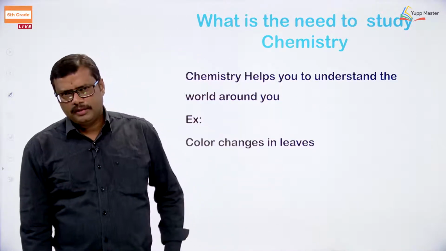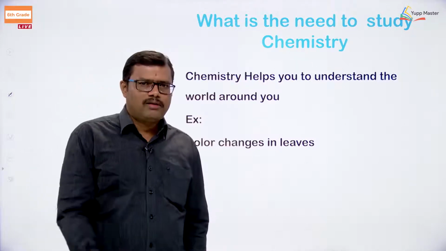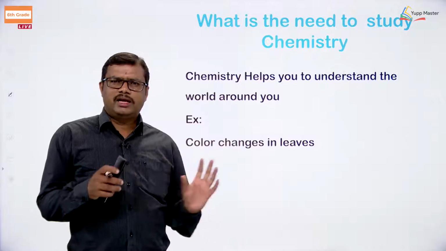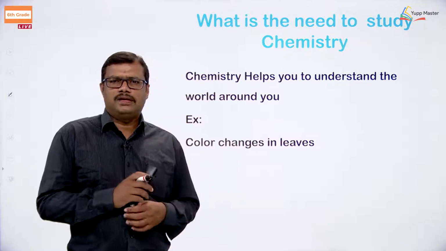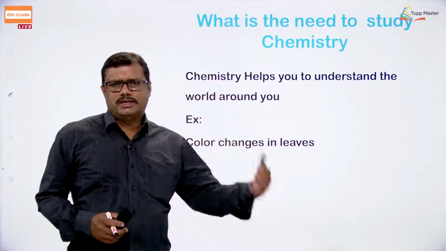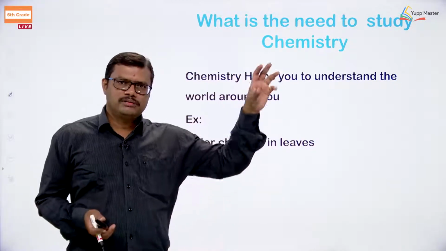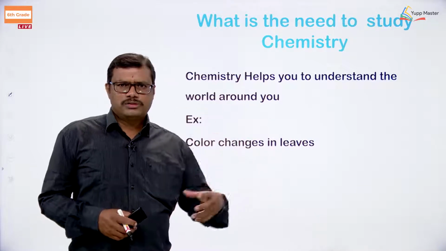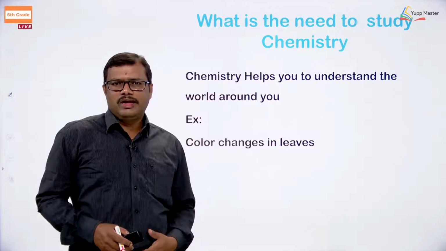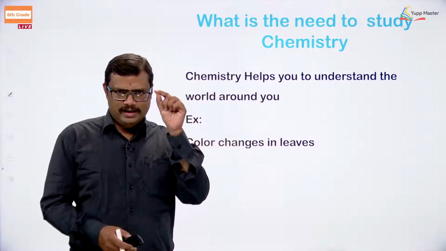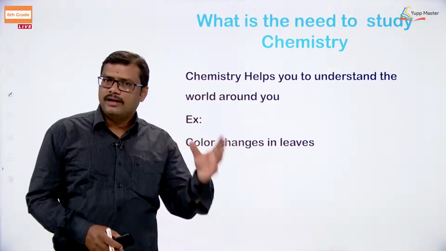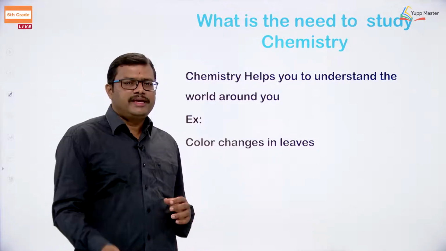For example, the color changing in the leaves, I think you people have observed. In the rainy season, generally trees will have very green, beautiful green colored leaves. But as soon as the summer season starts, what happens? The leaf starts falling down, and with, of course, a red color or yellow color, they change the colors. How is it happening? Because of the chemical components present in the leaf. So that is chemistry, there we can learn chemistry. So it is related with nature, okay.